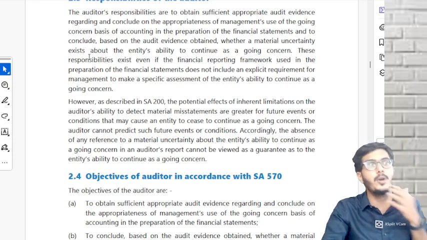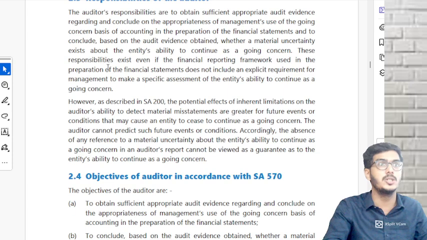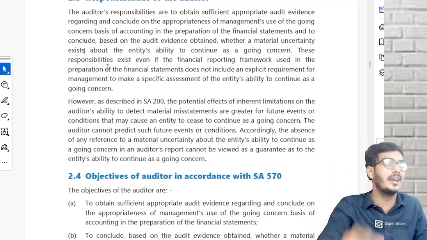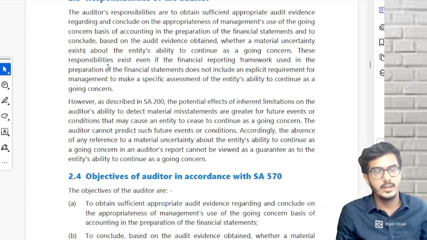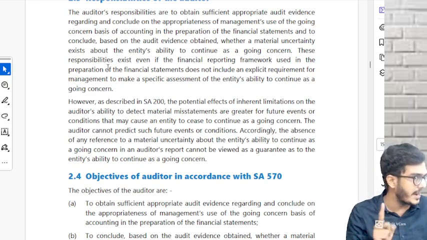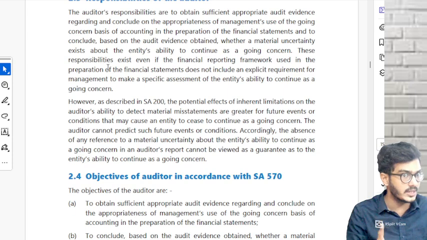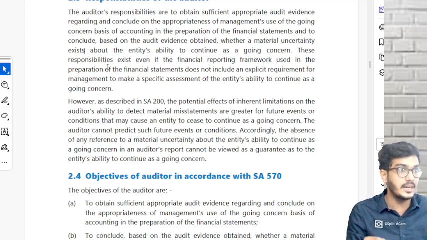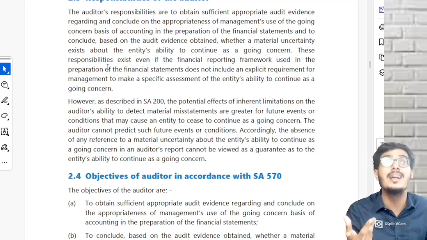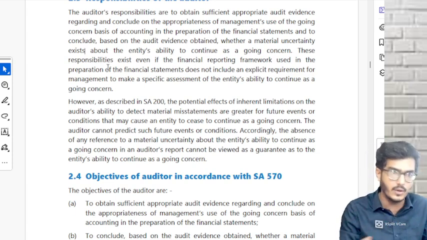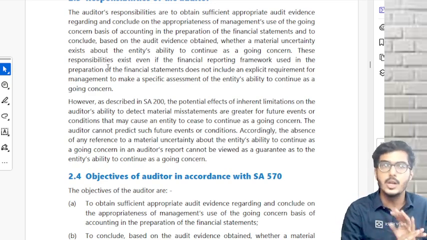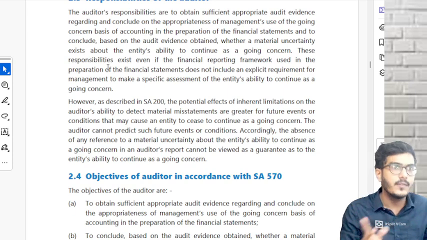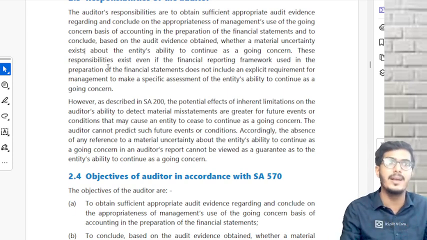Second one, the most important one, SA 200, inherent limitations. If you remember inherent limitations, the fifth inherent limitation, what? Future events. It is not a guarantee given by the auditor that the company has a going concern. Just because the auditor has not mentioned in the auditor's report that the company does not have a going concern or has a going concern, it doesn't mean that we have given a guarantee. Tomorrow, if the building falls and the company cannot do anything, or there is some big event which creates some problem on the going concern, you cannot blame the auditor for it. Why? Future events. I'm not a god. It is not under my control.